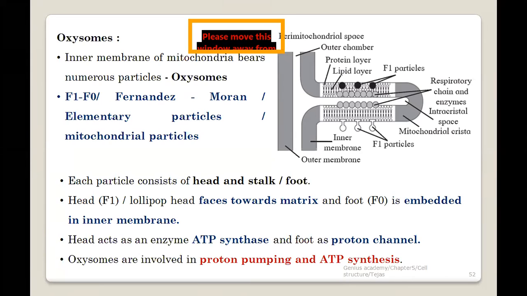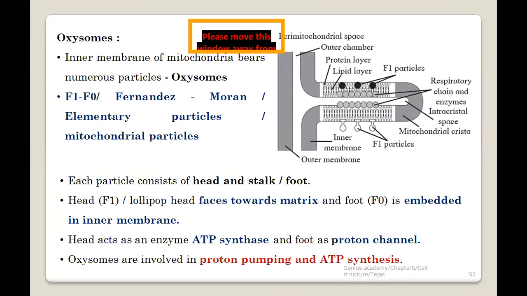So the head, which is the main part of this particular oxysome, acts as an enzyme called ATP synthase. The name itself, ATP synthase, मतलब उसका काम क्या रहेगा? To synthesize the ATPs. Okay, and the foot or the pedicel kind of structure जो उसका है, that actually acts as a proton channel or a proton pump, जिससे protons can come in and go out. So because of all these things, the oxysomes actually work as a proton pump and they help in ATP synthesis.